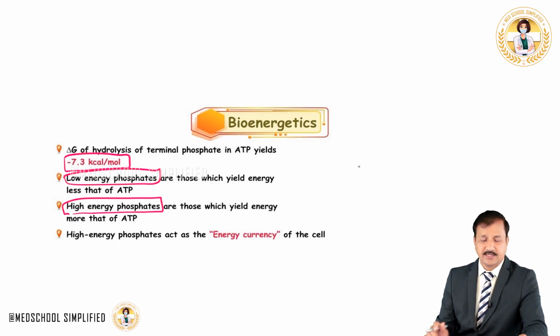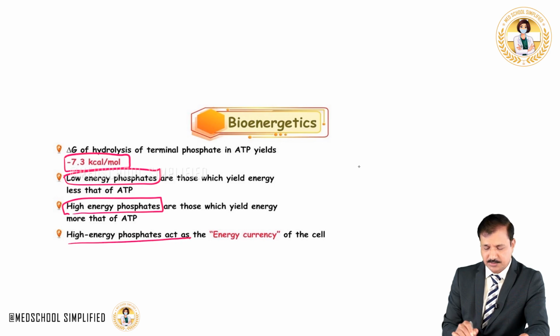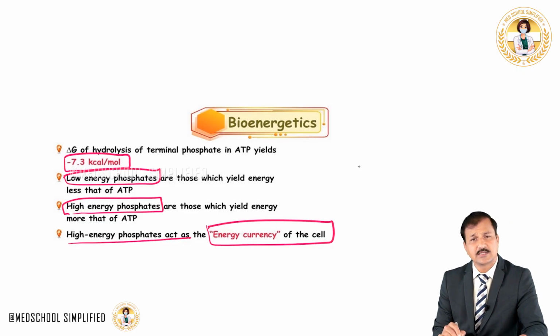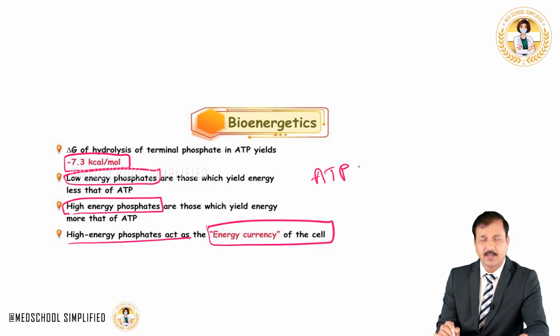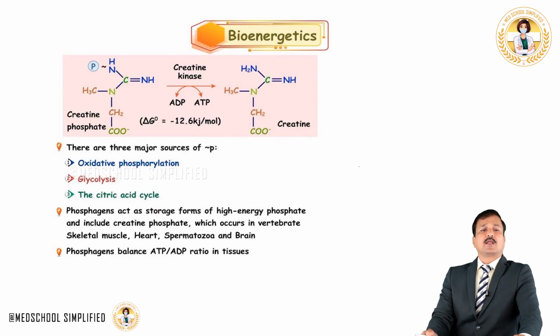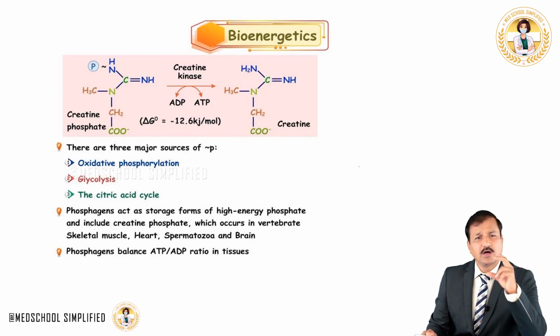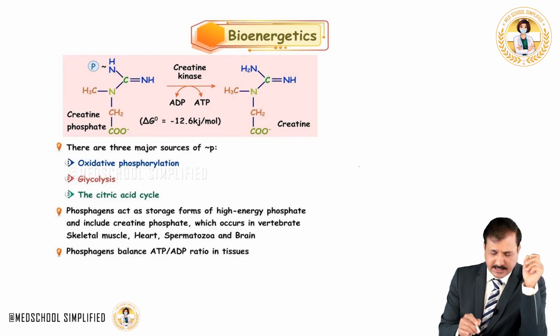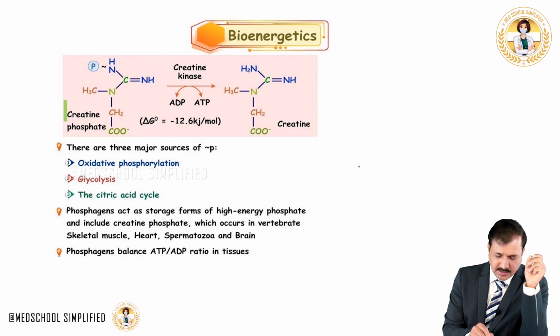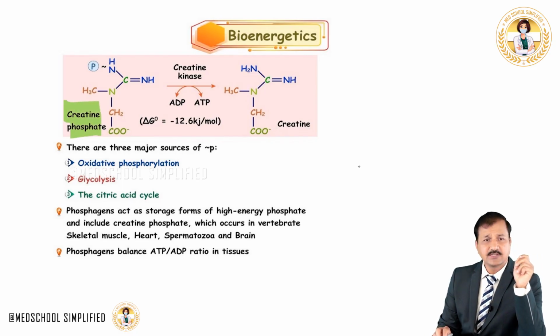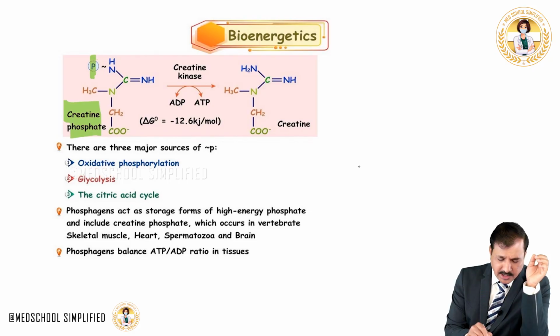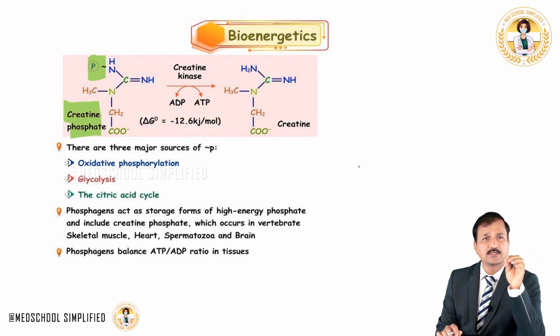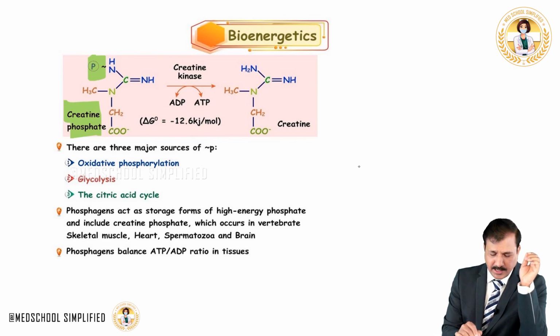And these high energy phosphates act as the energy currency of our cell, and the most important energy currency of our cell is ATP, adenosine triphosphate. Now here in this figure, one of the high energy phosphates, creatine phosphate, is shown. As you can see, there is a high energy phosphate bond marked with the high energy phosphate symbol, and the creatine kinase enzyme is going to break creatine phosphate into creatine.